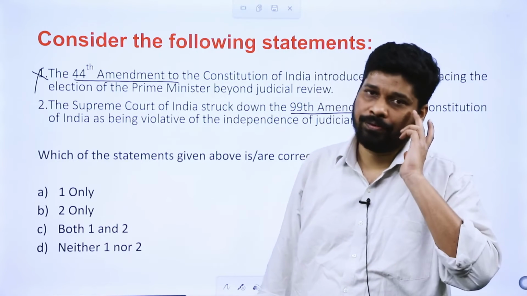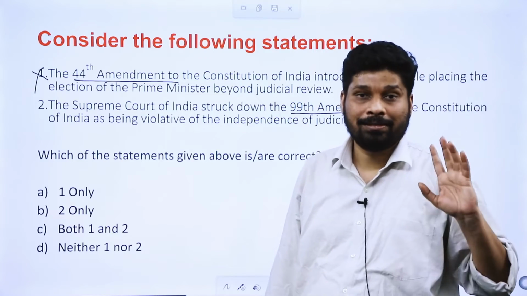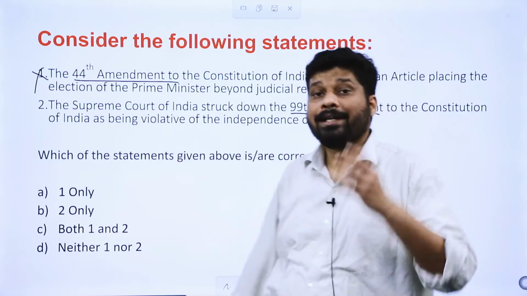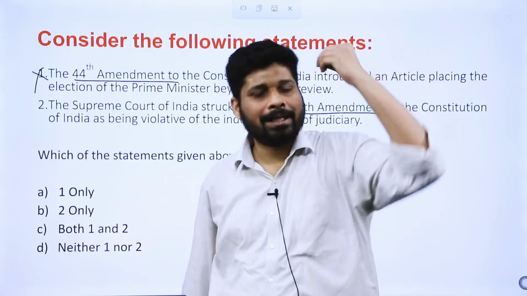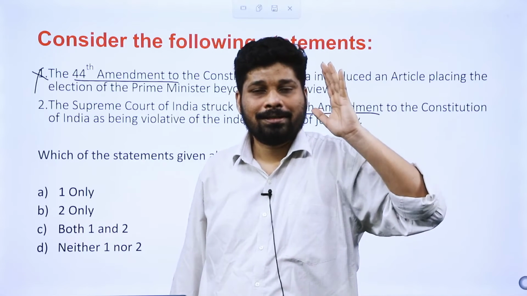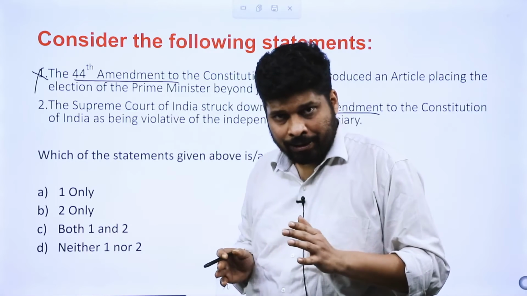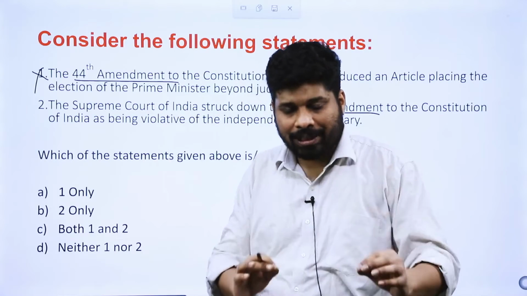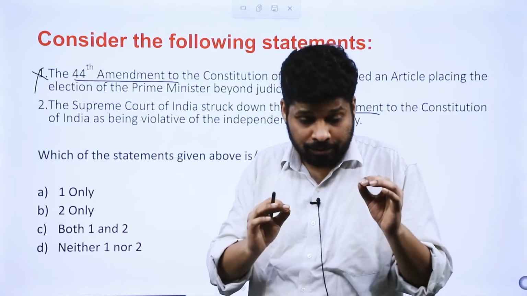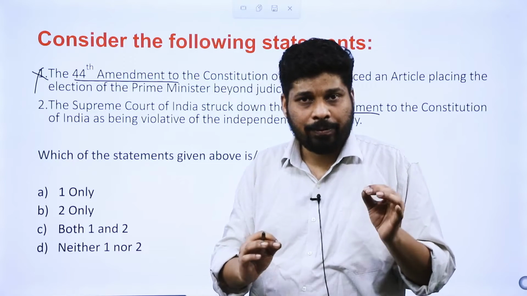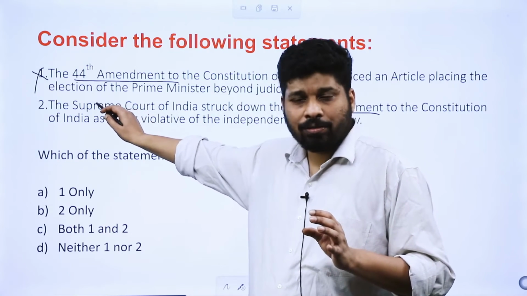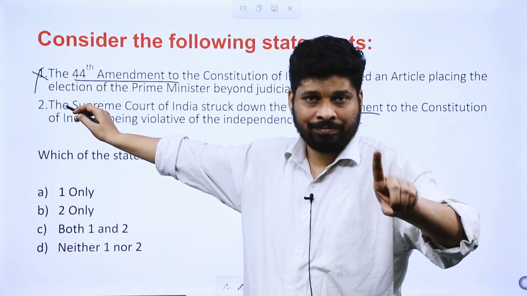You don't need to go beyond that. Don't think that maybe I haven't read it. That 'maybe' does not exist. If you have read the precise factual information provided in the fact file of amendments, then that 'maybe' does not exist.